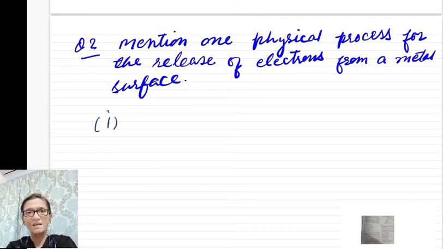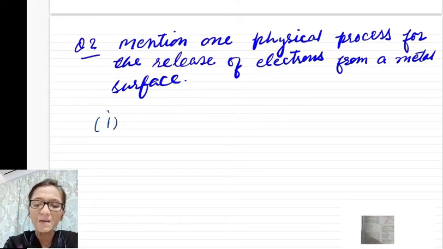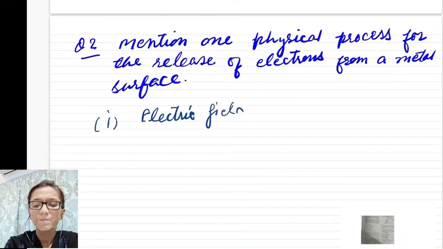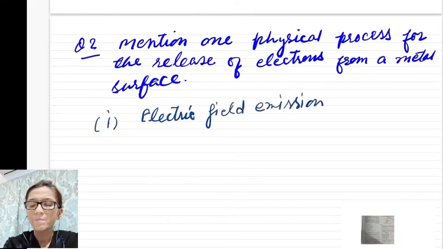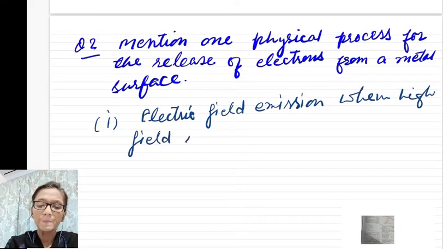Electrons can be emitted by applying a high electric field. So, electric field emission, the first process, is when a high field is applied.